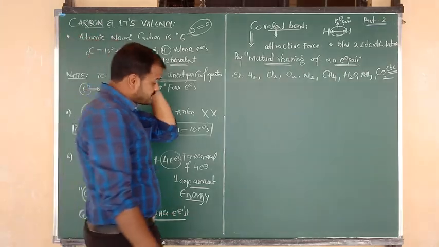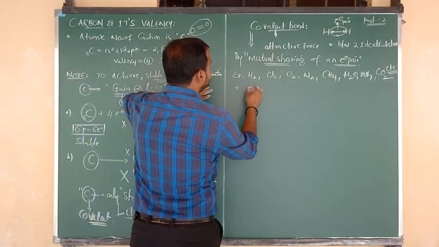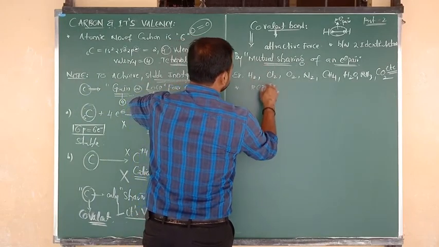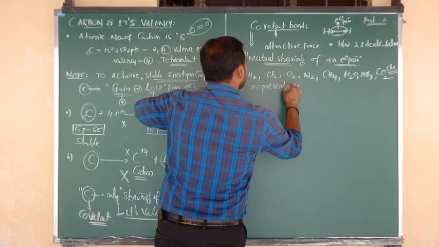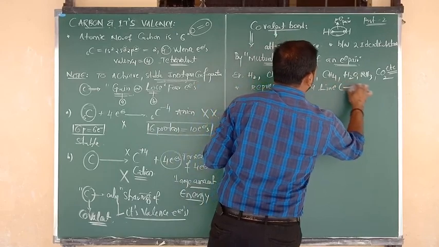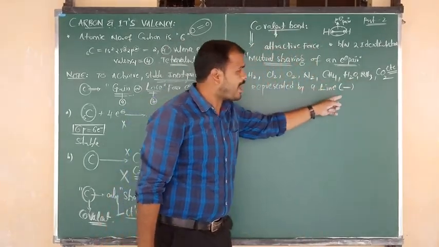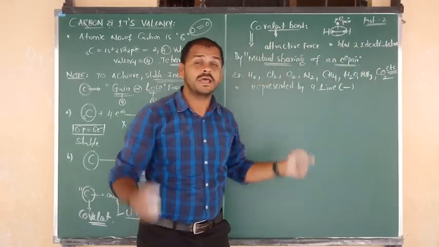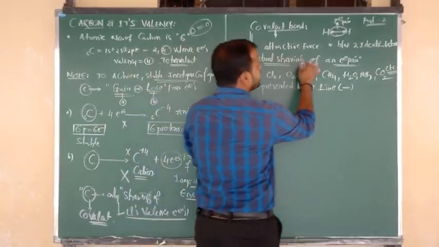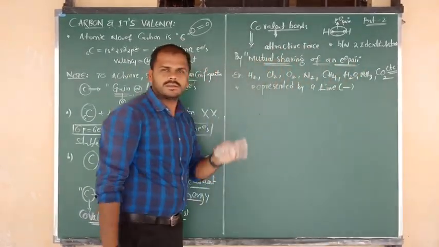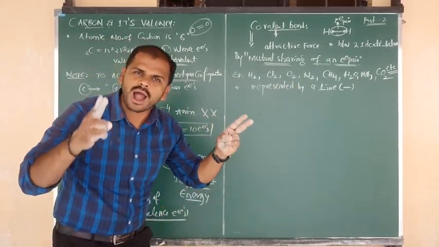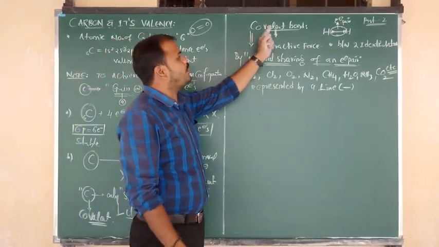So remember that covalent bond is represented by a line, and the condition is that we represent the line between two identical atoms, because that line is nothing but covalent bond formed by mutual sharing of an electron pair. Just one word definition of covalent bond, Nana: sharing of an electron pair between two identical and same atoms, that is nothing but the covalent bond.